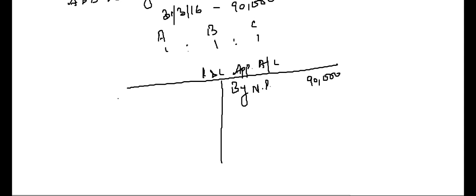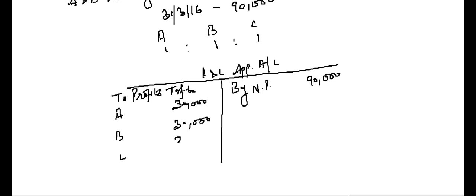And this profit, if I distribute among the three partners A, B and C, how much will be the profits? 90,000 divided into 3, 30,000 each: 30,000, 30,000 and 30,000.